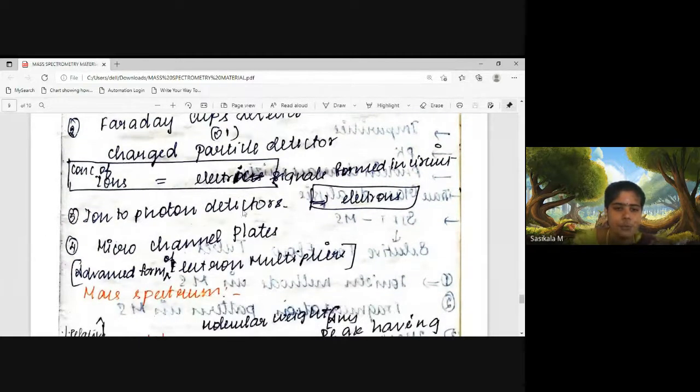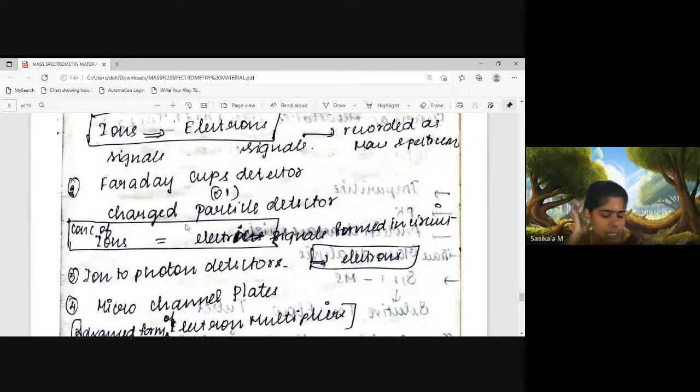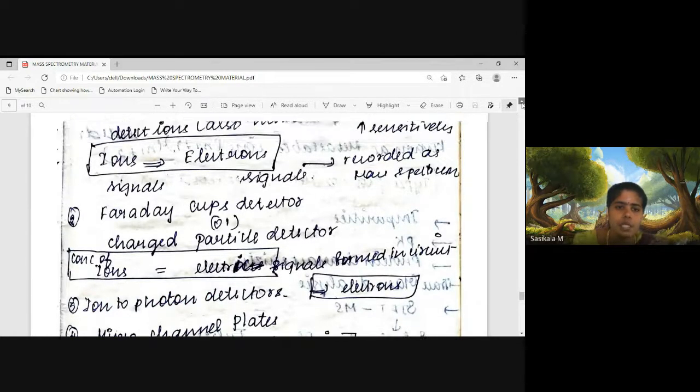And the ion to photon detector: ions are converted to photons, and the photons are recorded as an electric signal. Then microchannel plates, this is another form of electron multiplier. In other spectrometers we discussed photon multipliers, PMT. Here, electron multipliers are used in mass spectrometry.